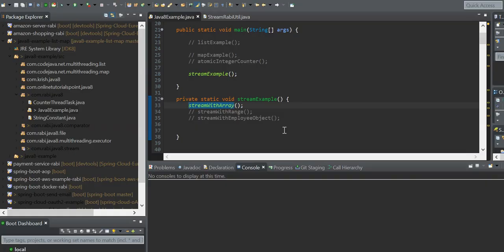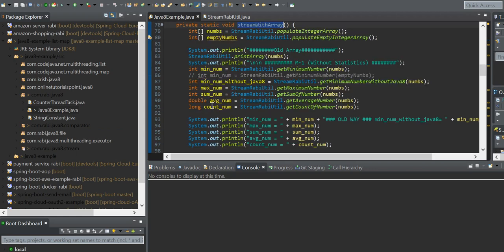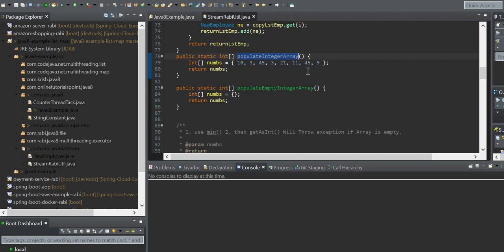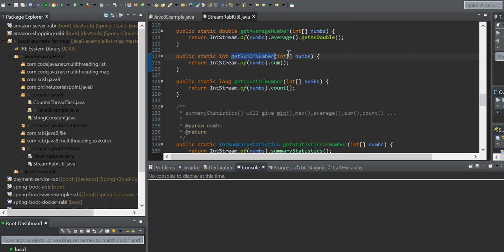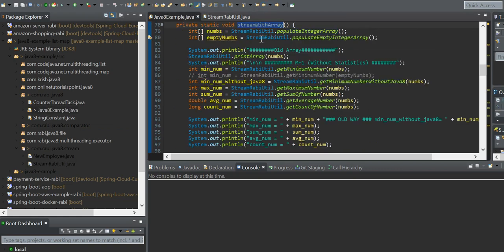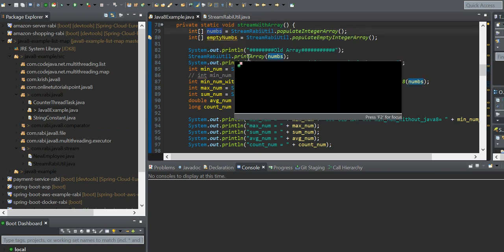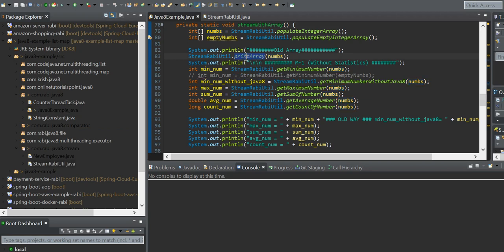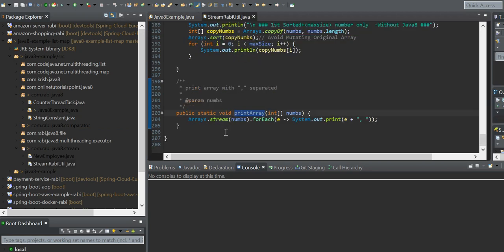Okay. Now, with that example, let me show the same thing from the code itself. Okay. So first the stream with the array. Okay. So here is the number array, first populate integers. Okay. So 10, 3, numbers, and then what I'm going to do, I am going to print the array. So how can we print the array? To print the array, Arrays.stream.forEach. Okay, it's very simple.